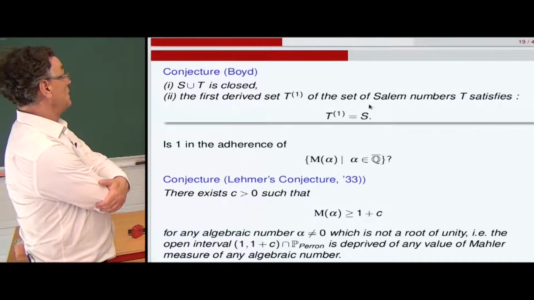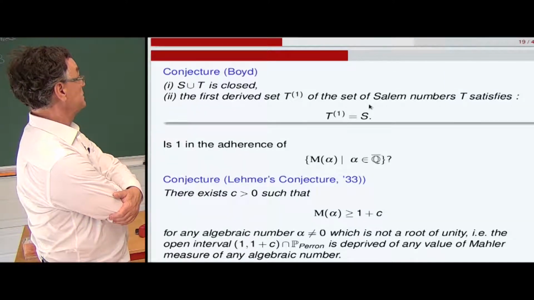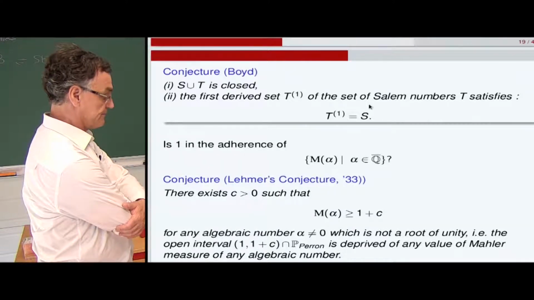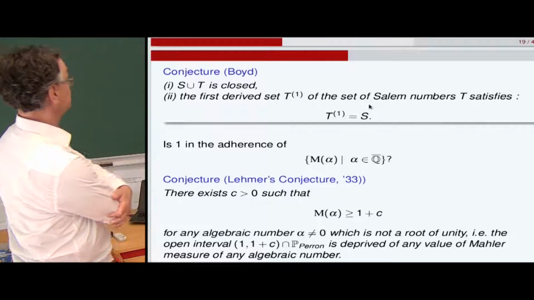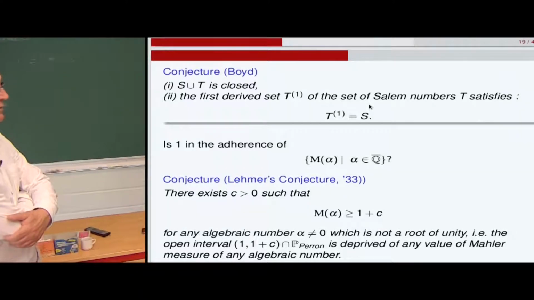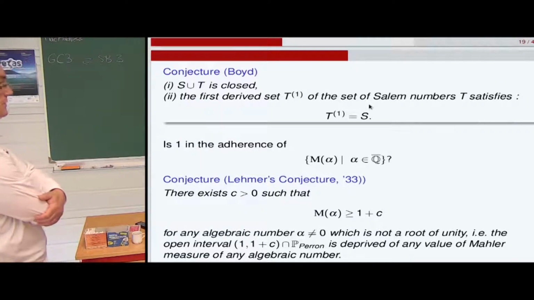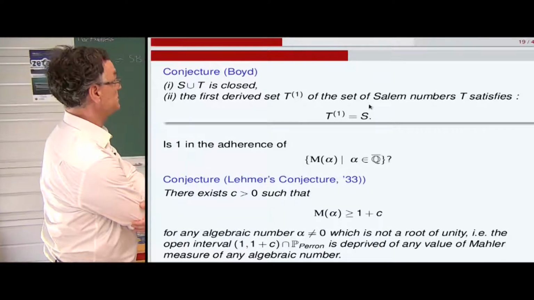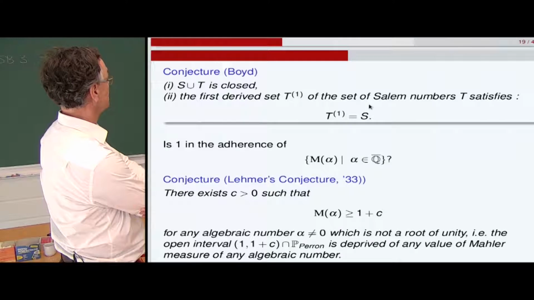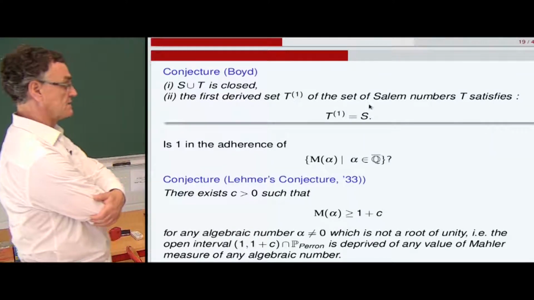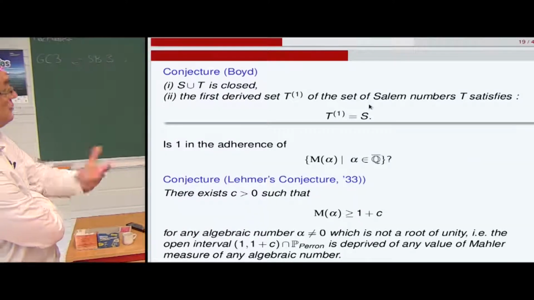So there are two conjectures of Boyd still valid today. Boyd is a Canadian mathematician, very active. He received a prize some years ago. His enumerations are really inspired by the problems and give very interesting examples, or counterexamples.